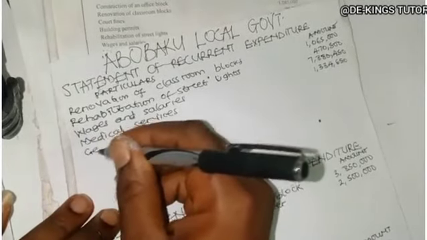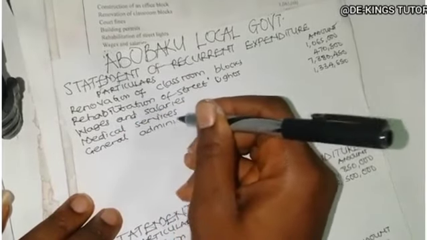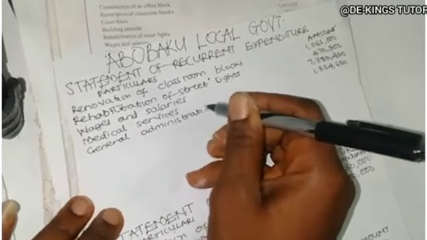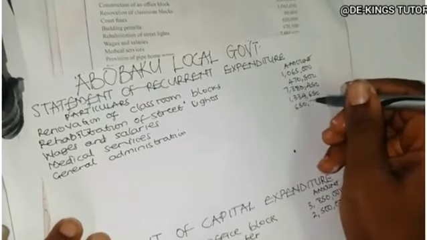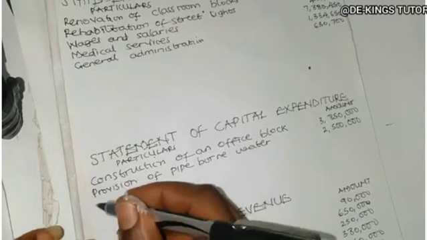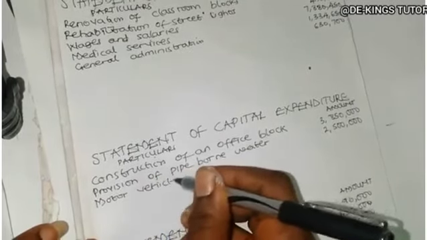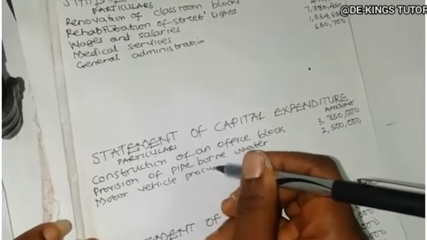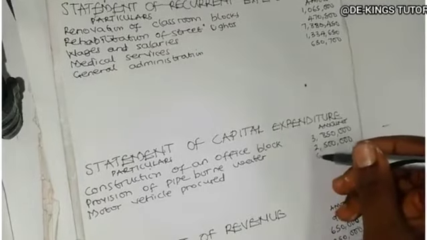So it should be here. General administration. Okay, so it is 630,700. The next one is motor vehicle procured. When you procure motor vehicle, it is once in a while. So it's capital expenditure. So I have motor vehicle procured. How much is it? 6,653,000.